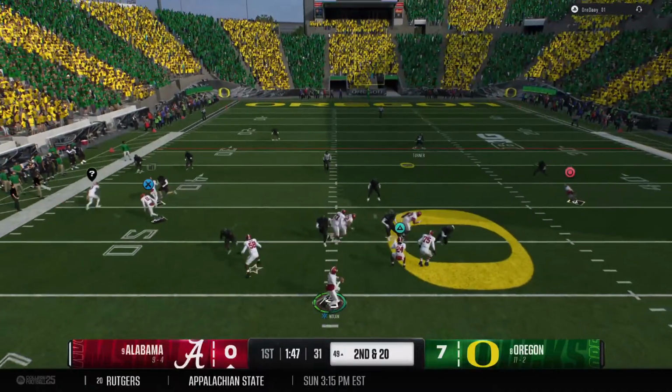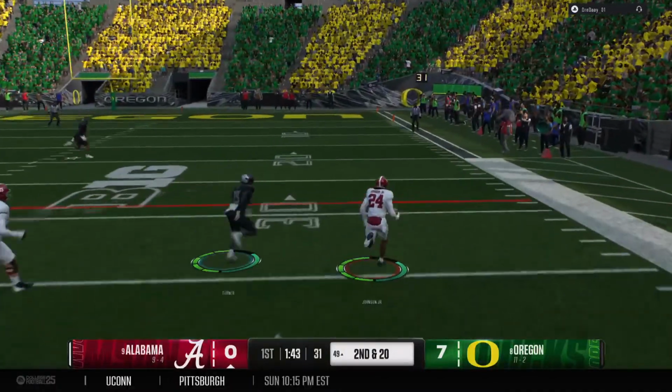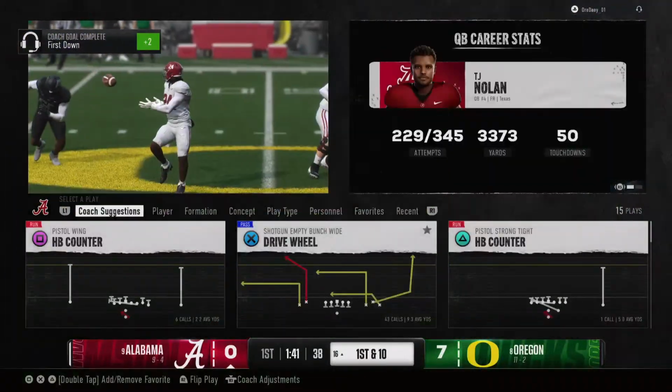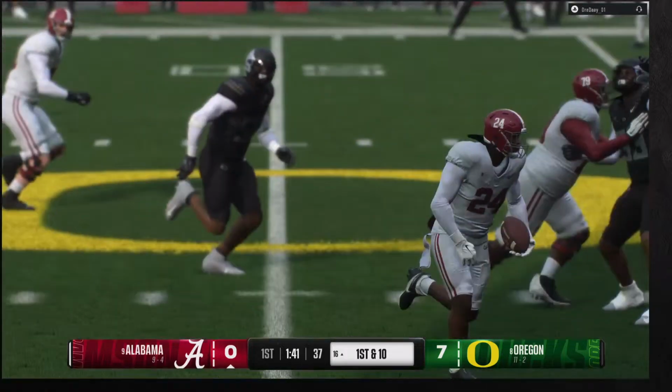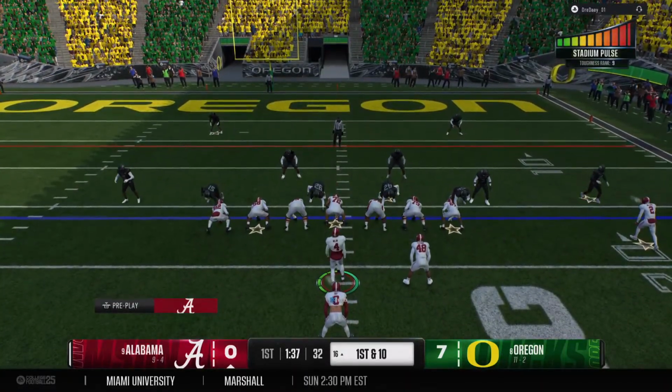Not only are they down on the scoreboard, but there's really nothing to build around as we get ready to go into the second half. Oh, and he breaks free. It's a foot race. And a huge gain before he's forced out of bounds. Big yardage to set up a fresh set of downs. And here comes the noise.